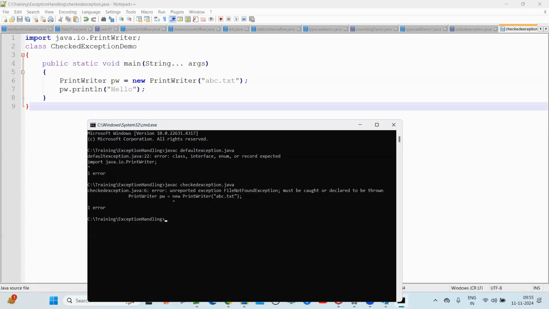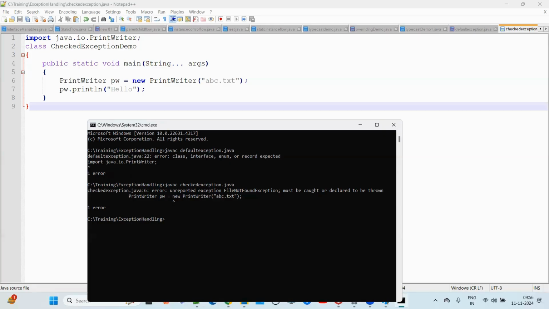Hey boss, unreported exception, FileNotFoundException. You are not reporting any FileNotFoundException here. It must be caught or declared to be thrown. You have to handle this exception. Otherwise, you may end up with an exception at runtime.